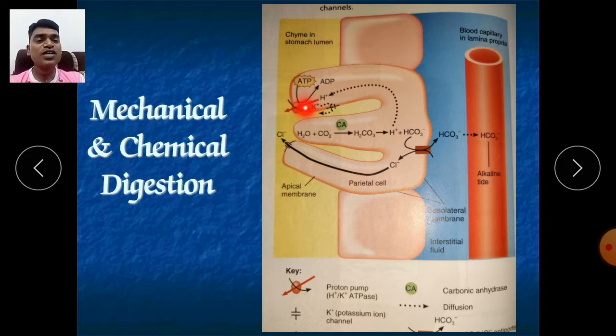The proton pump is why we take drugs that work at the proton pump, for example pantoprazole, rabeprazole or omeprazole. They are working on the proton pump, inhibiting it. That's why they decrease the formation of HCl in our stomach, due to which acidity doesn't occur. In this fashion we have discussed mechanical and chemical digestion in the stomach.